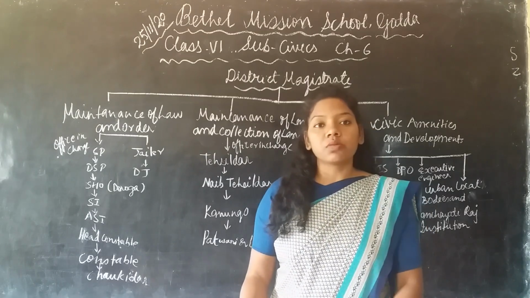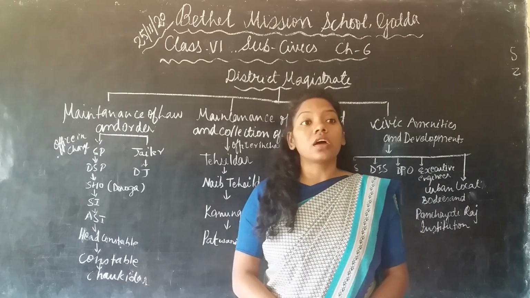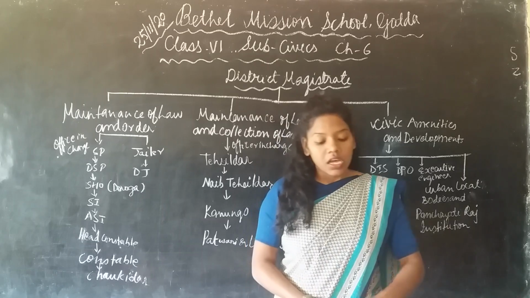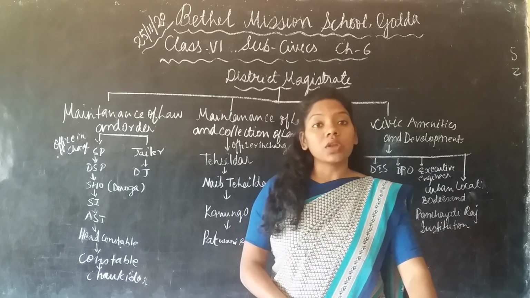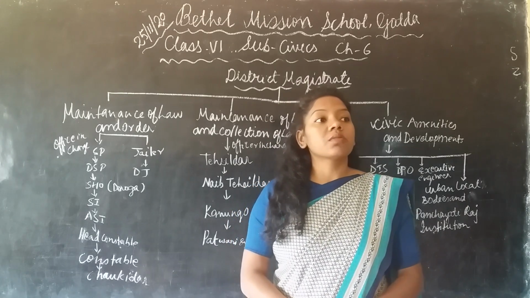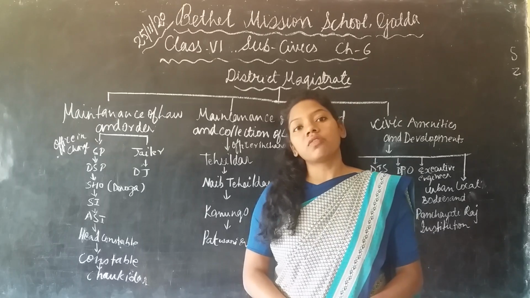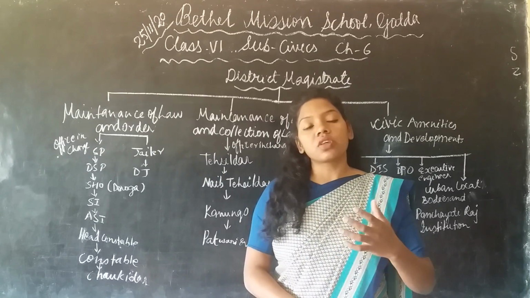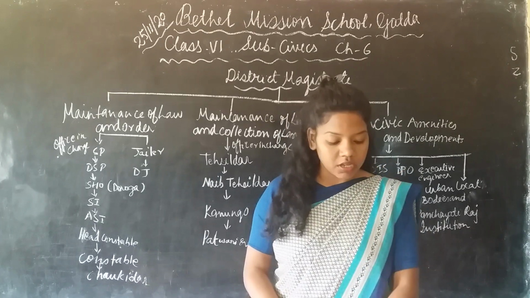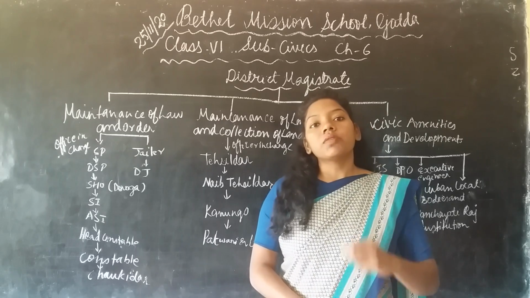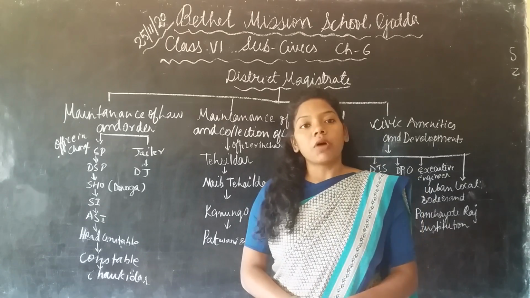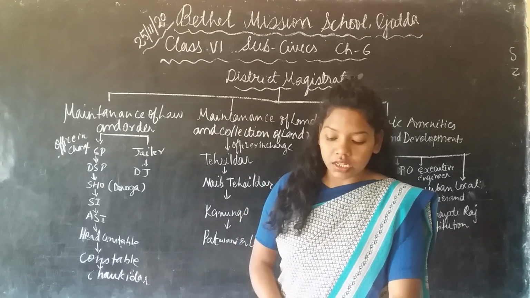This is chapter 6, rural administration. In the last video I introduced what rural administration is, how the district magistrate has his own functions, which departments he works on, and which things he looks after. We were learning about the maintenance of law and order.